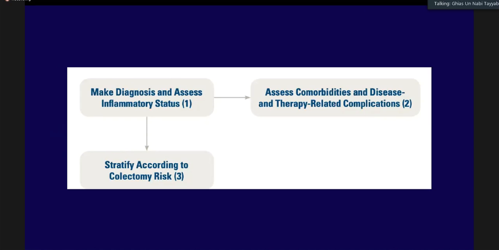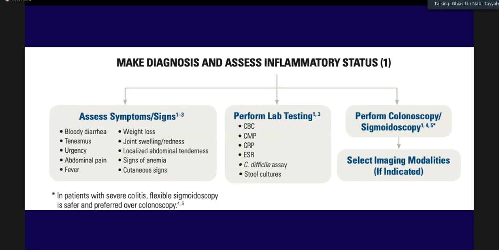So number 1, once we have made the diagnosis, assess the inflammatory status, we have to assess the comorbidities and disease and therapy-related complications, and stratify according to the colectomy risk. So this is the proposed algorithm by the American College of Gastroenterology, that based on the symptoms and signs, these are tests that we need to send for each and every patient. And then sigmoidoscopy is the way to go. It's a quick procedure. It doesn't need any special preparation, and it can be done in a time period as short as 5 minutes, along with the biopsies.